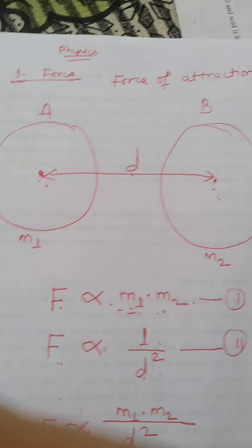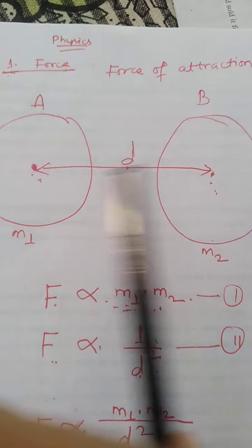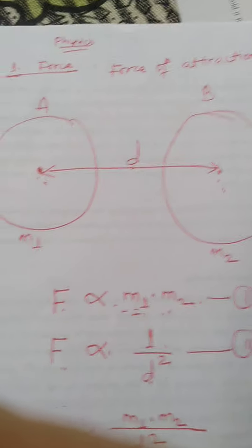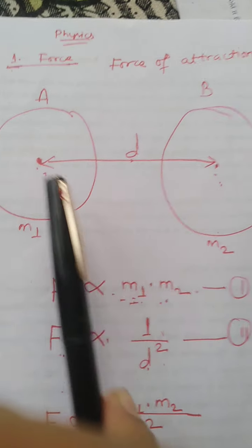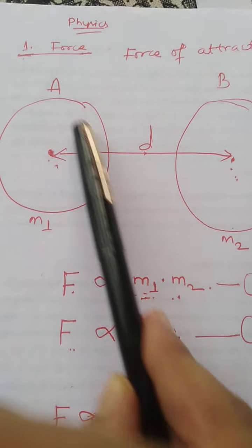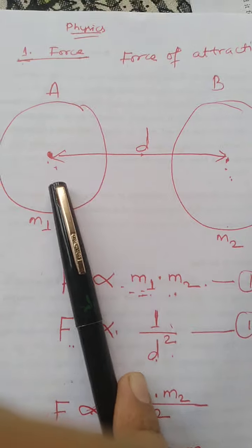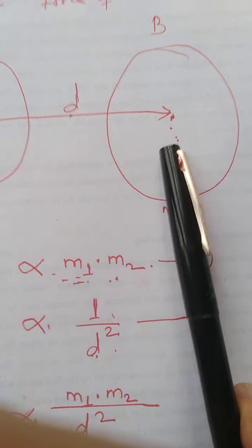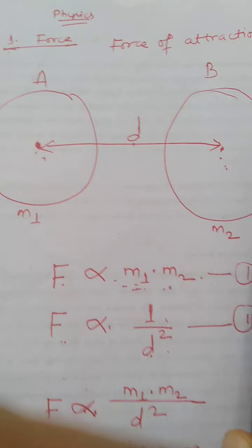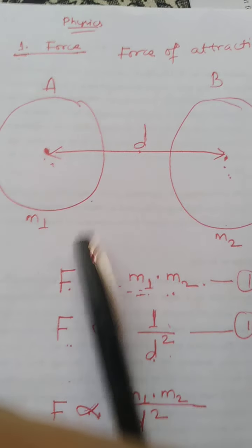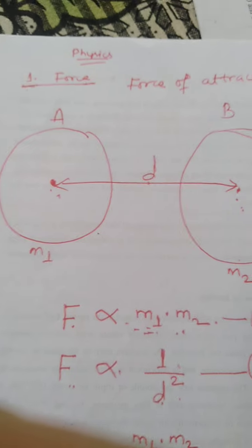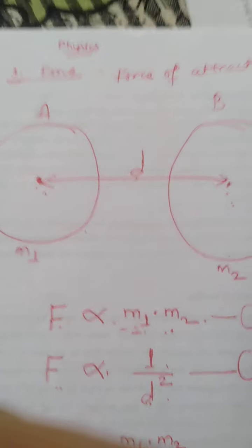The force of attraction between them is always proportional to the product of their masses. For example, if the mass of body A is 2 kg and the mass of body B is 5 kg, 2 into 5 is 10, isn't it? The force is not exactly 10, but it depends upon this product.